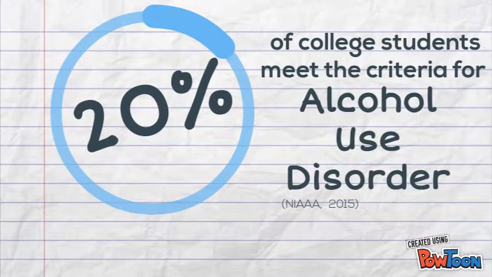Some but not all of these criteria include drinking more than you intended to, wanting to cut down alcohol use but not following through, wanting to drink so badly that you can't think about anything else, and finding that drinking affects relationships with friends and family.